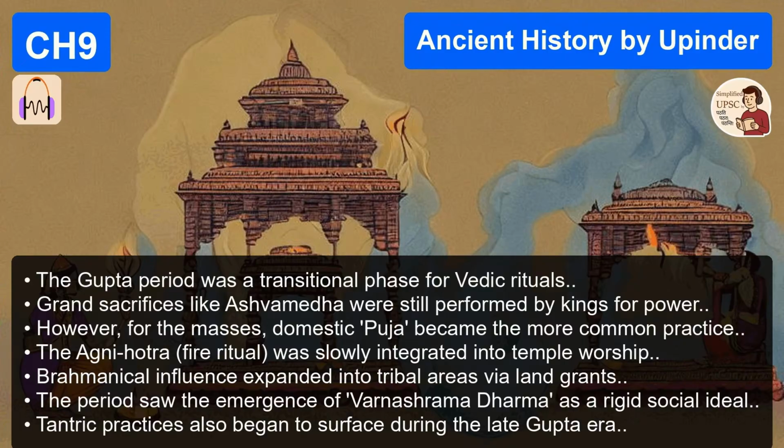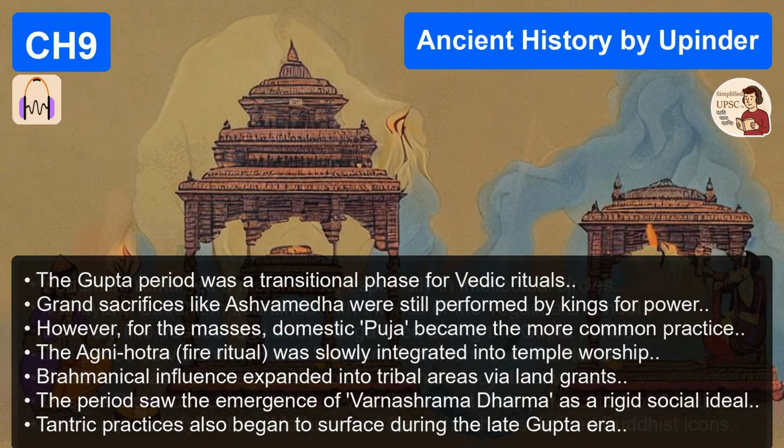And Upinder Singh defines classical in a specific way here. She says it's about balance. Yes, that's the perfect word. If you look at the art of the Kushana period, which comes before the Guptas, it's very energetic, very robust, sometimes a bit fleshy and worldly. If you look at medieval art, which comes later, it gets very ornate, very detailed, sometimes a bit busy. And Gupta art is in the middle. It's the perfect middle.